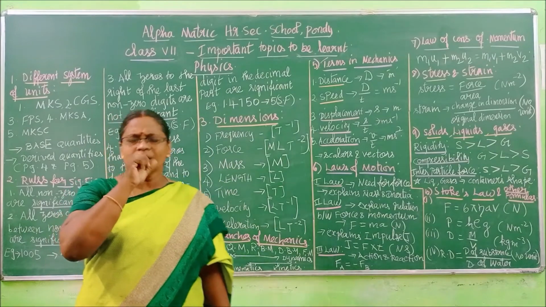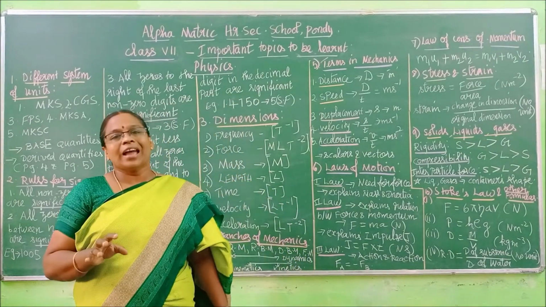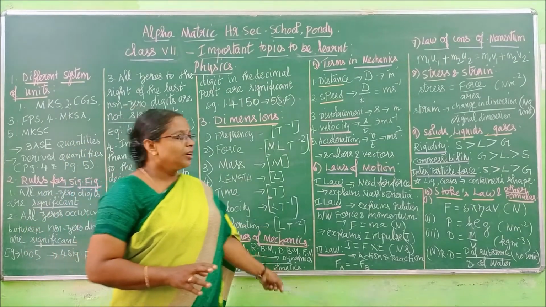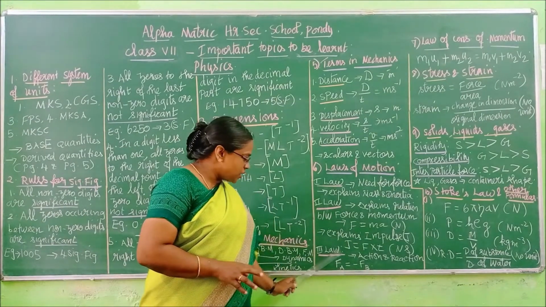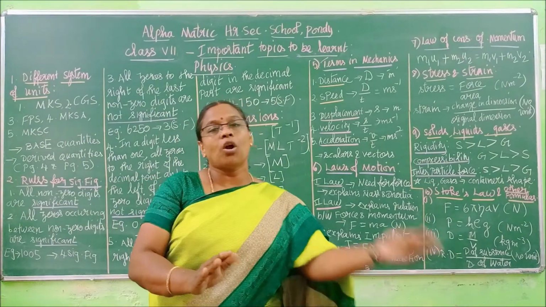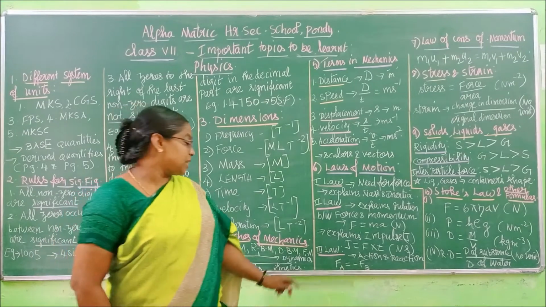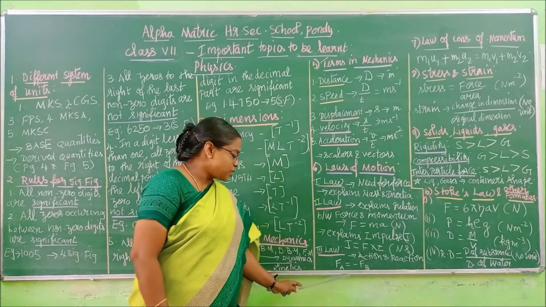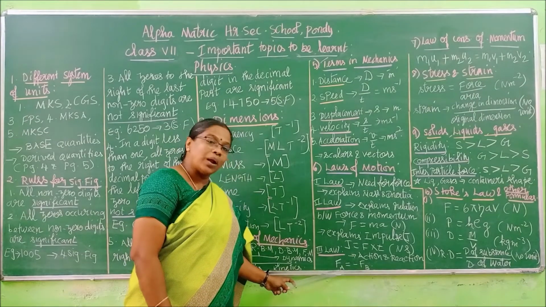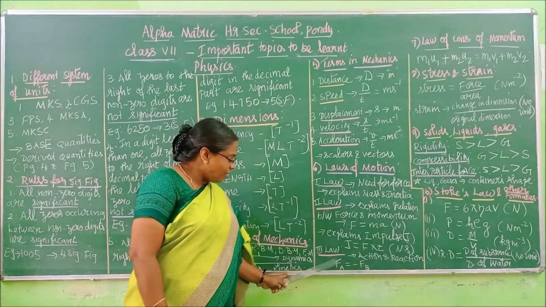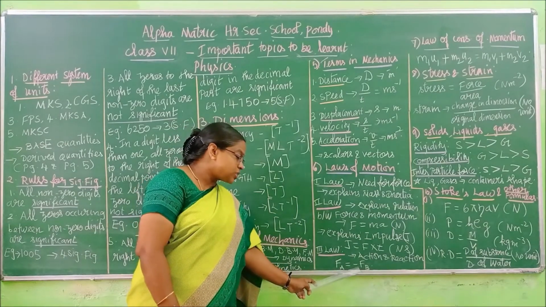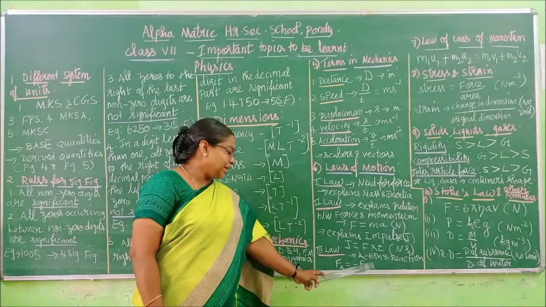Okay children, next one. Coming to the third law. What is the third law statement? For every action, there is an equal and opposite reaction. Now just know it, no need to write it as content here. It explains the relationship between action and reaction. How do we apply a force on a body, and how does that body reply to the force? That is what is explained by Newton's third law. What is its equation? Fa is equal to minus Fb. A is one body, B is another body, F is the force. I told you, equal and opposite means it refers to minus reaction.